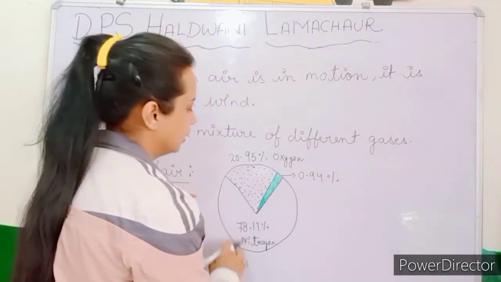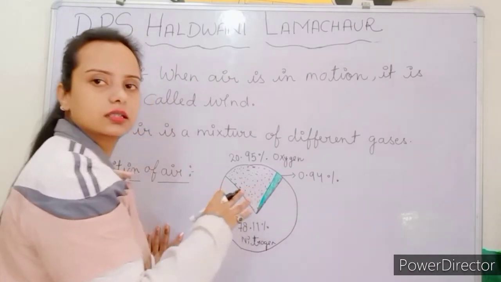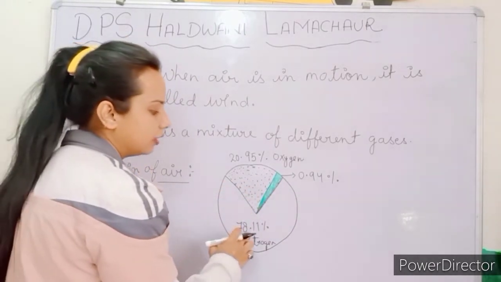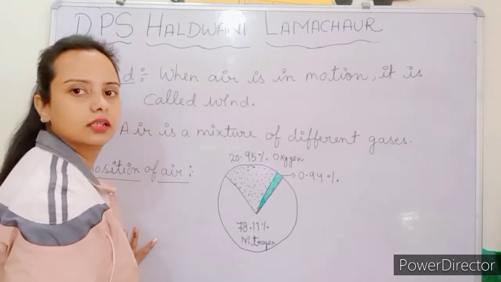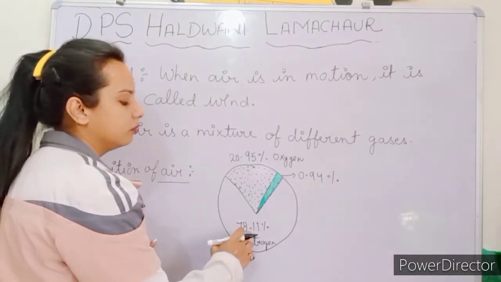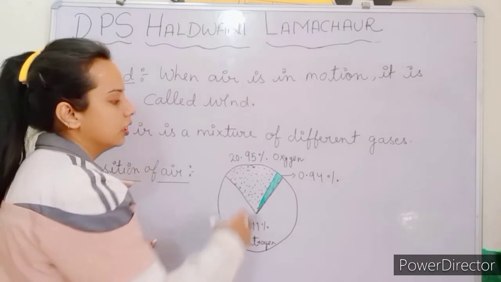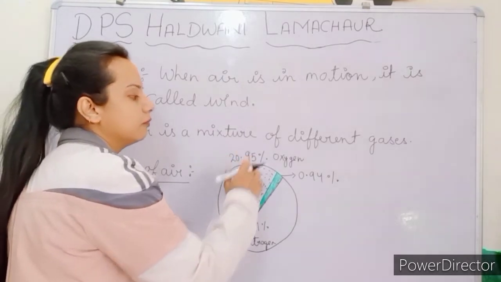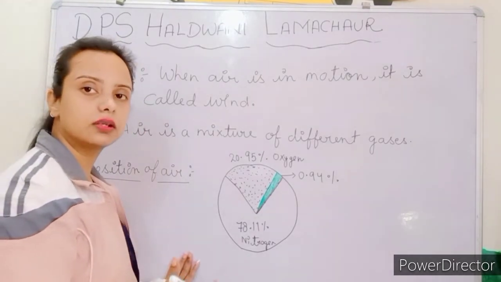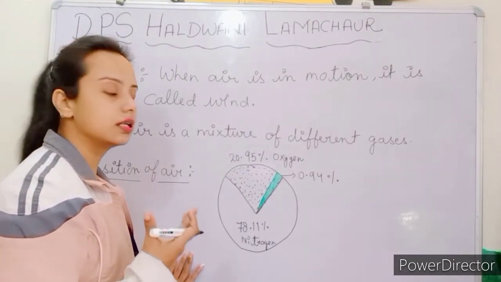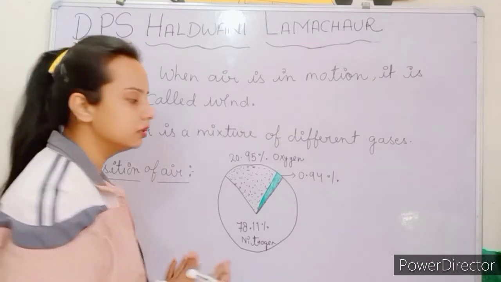Out of 100%, 78.11% is nitrogen. 20.95% is oxygen, which is very essential for living organisms and is a very important part.